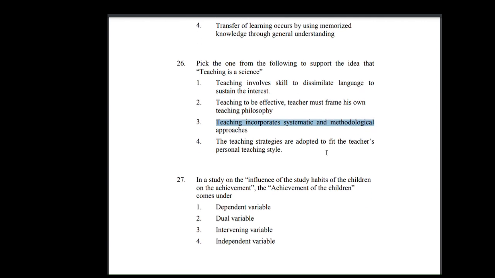Pick the one from the following to support the idea that teaching is a science. 1. Teaching involves skill to dissimulate language to sustain the interest. 2. For teaching to be effective, the teacher must frame his own teaching philosophy. 3. Teaching incorporates systematic and methodological approaches. 4. The teaching strategies are adopted to fit the teacher's personal teaching style. Option 3 is the correct answer.